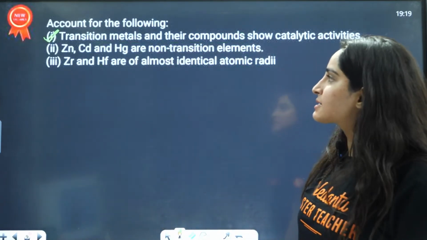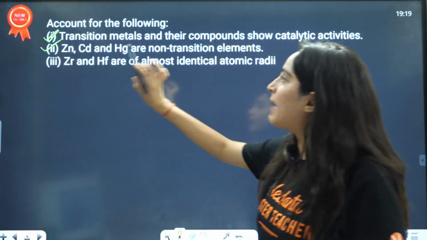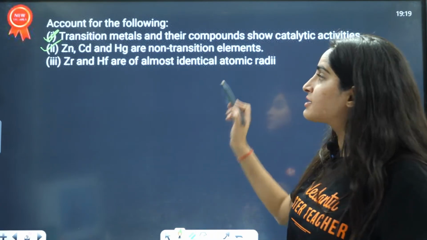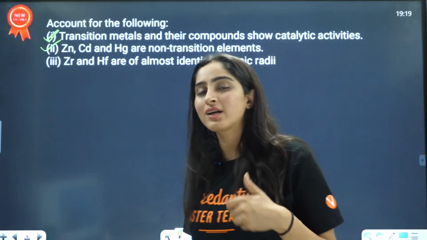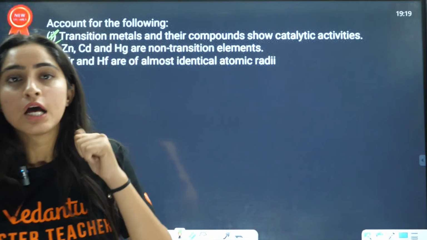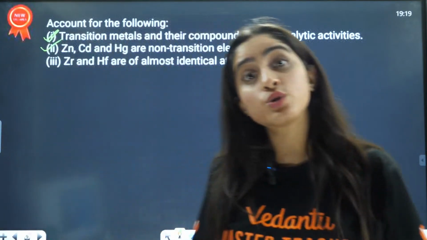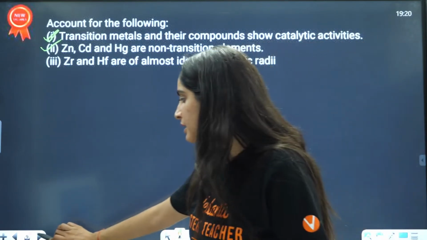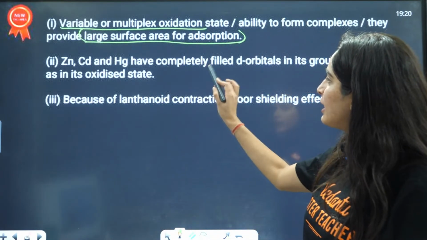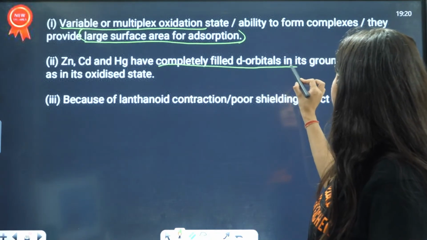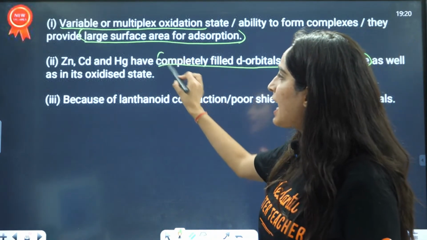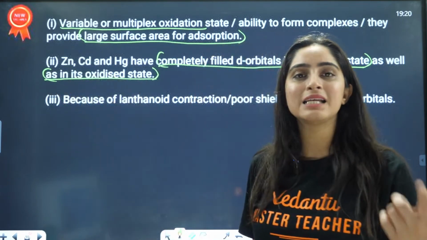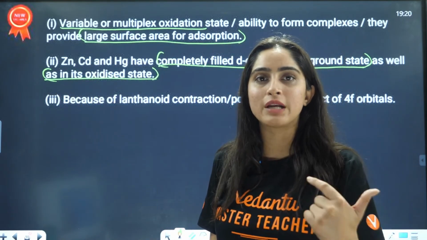Okay. Next is, zinc, cadmium and mercury are non-transition elements, right? Now, what are non-transition elements? Non-transition elements are those which have fully filled d orbitals in the ground state. So zinc has fully filled d orbitals in its ground state as well as in the excited state. That is why these three are non-transition elements.